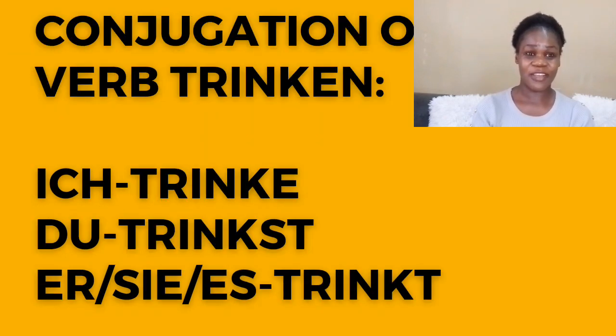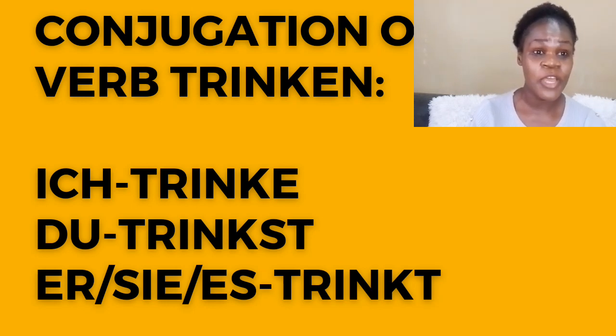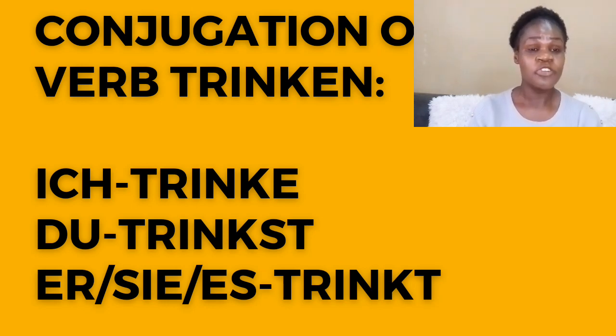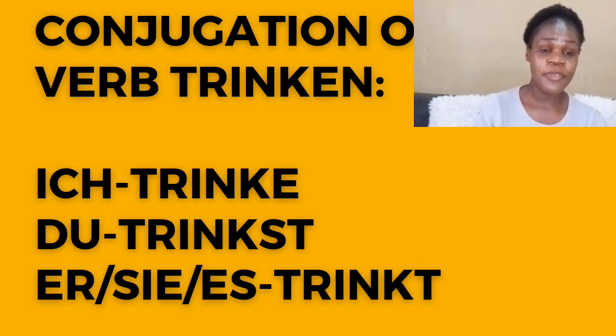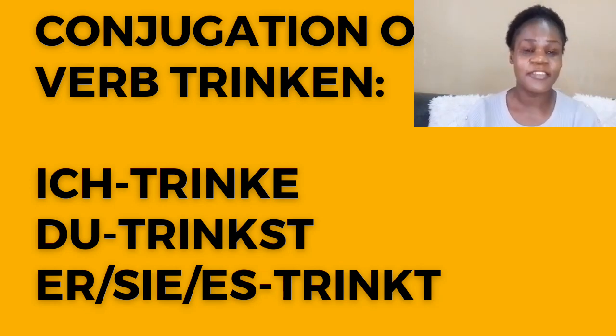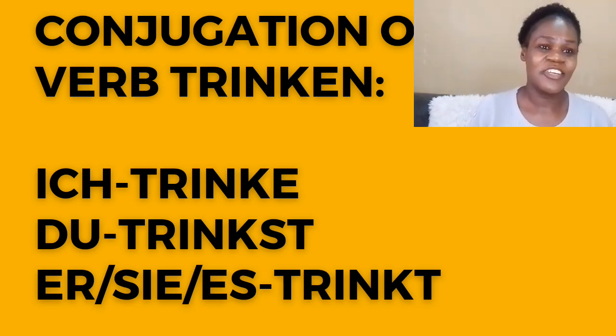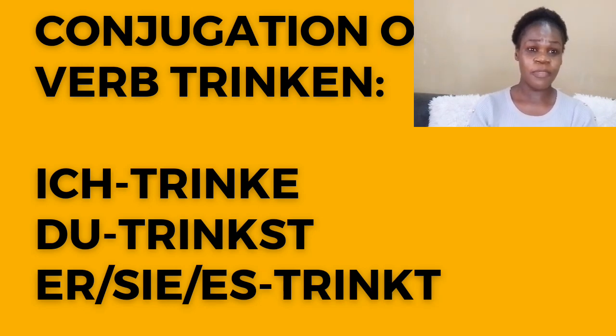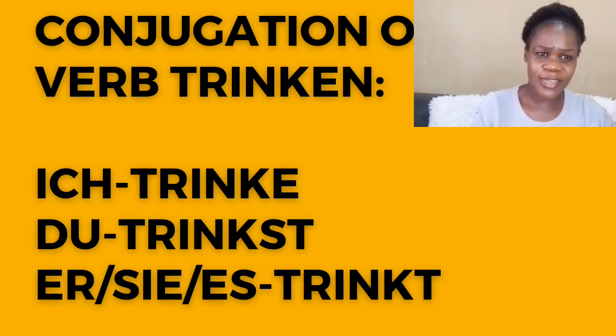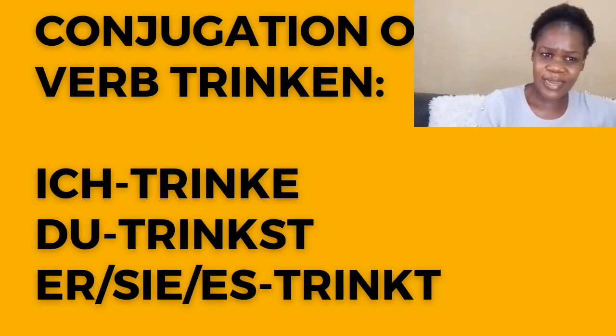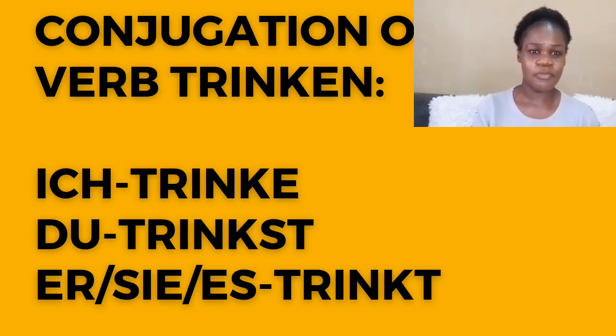Let's start with the first one, ich, the first personal pronouns ich. When you want to conjugate a verb, you will add e to the verb stem. For example, my infinitive verb is trinken, to drink. I'll form the verb stem first by chopping off the en. The last en, the last two letters, I remove them.